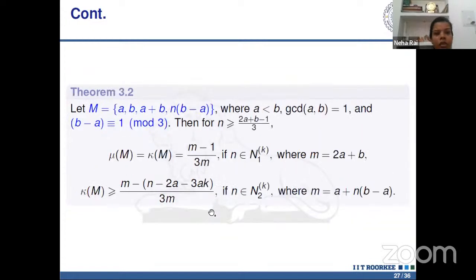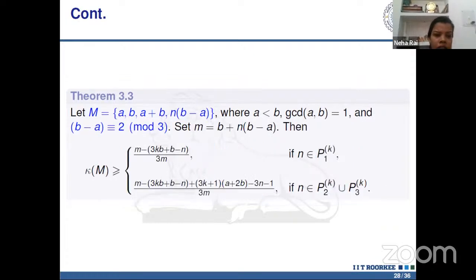So in the next theorem, we take our second family, and we propose the condition on a and b like this: b minus a is congruent to 1 mod 3. Then for n greater than or equal to (2a+b−1)/3, this mu1 is equal to kappa m, which is equal to this quantity if n belongs to N1k, where m is 2a plus b. And for n belonging to N2, this value provides the lower bound for kappa m, and this also provides the lower bound for mu.